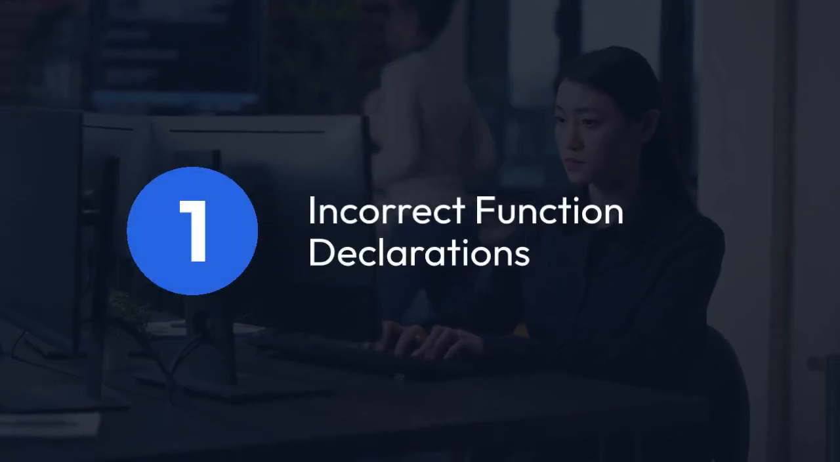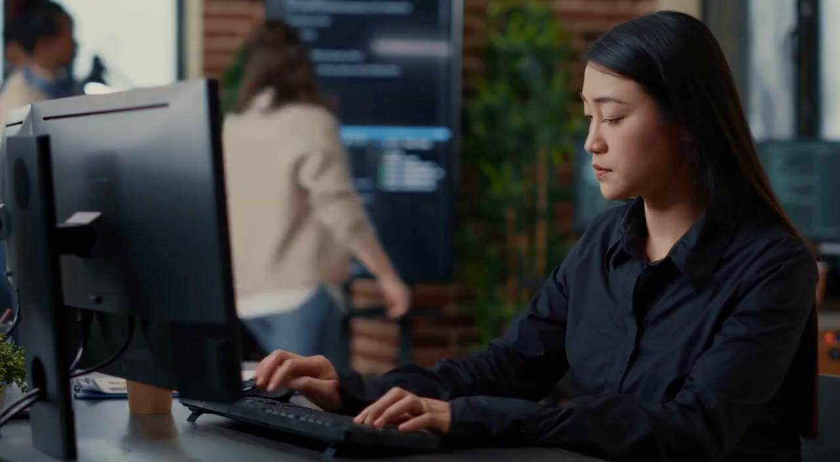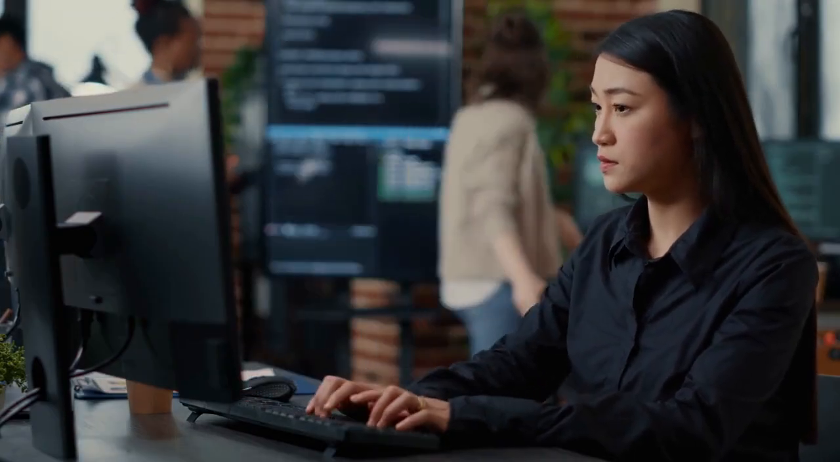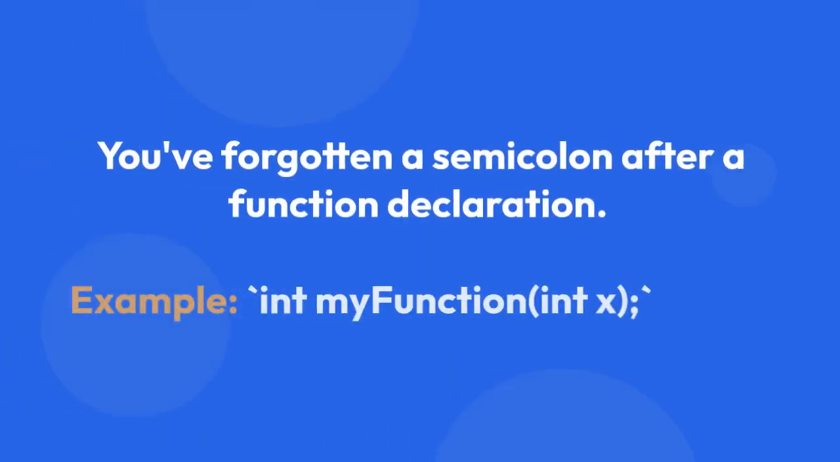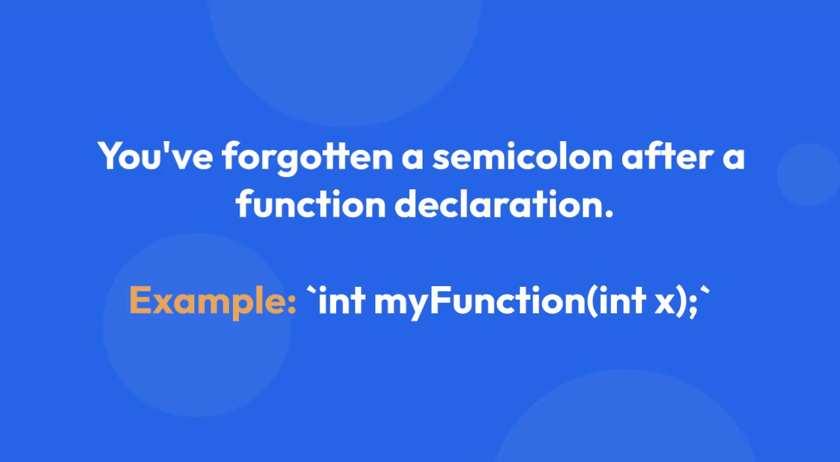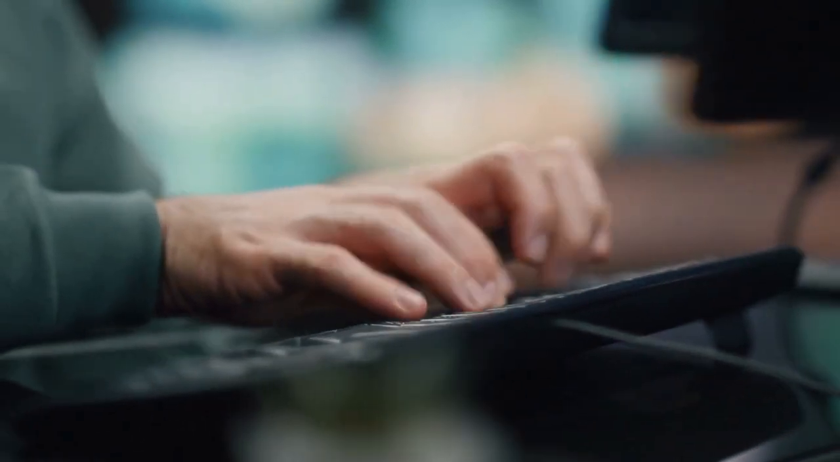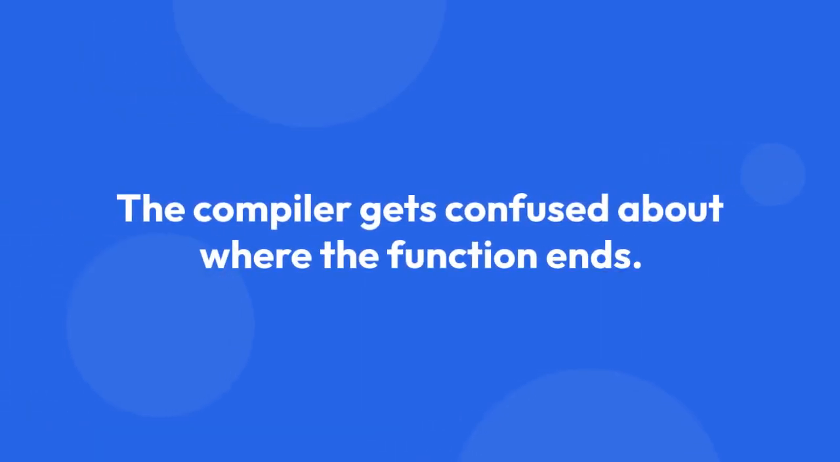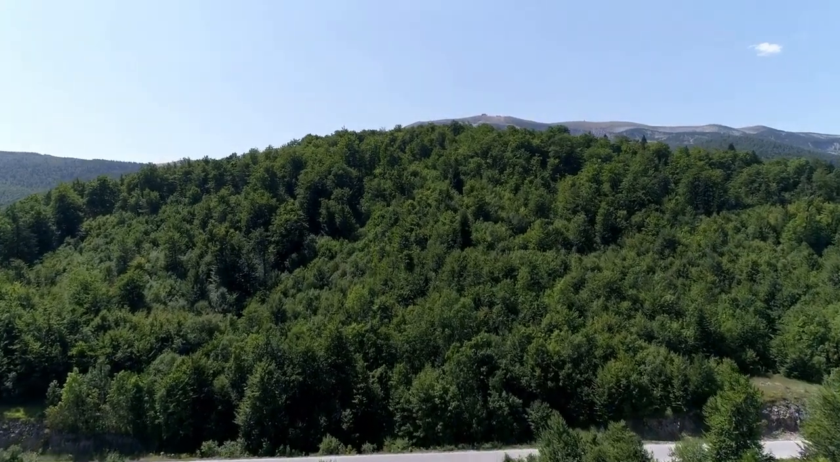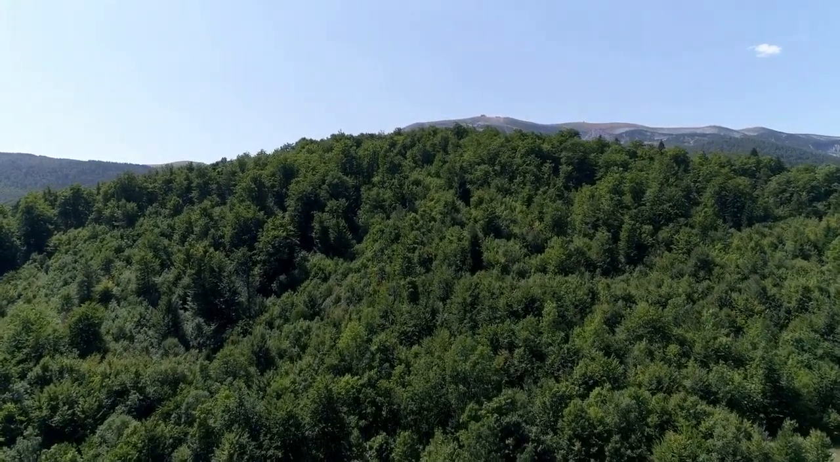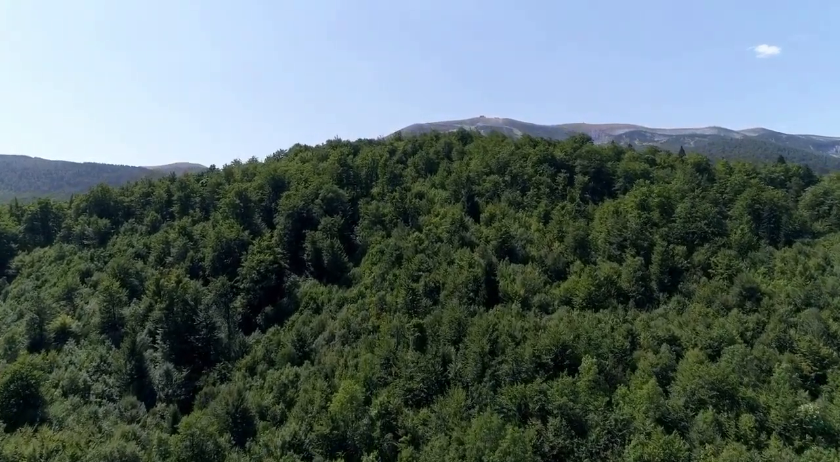1. Incorrect function declarations. The most frequent cause is a problem with how you've defined your functions. Maybe you've forgotten a semicolon after a function declaration, like int myFunction(int x), which should have a semicolon at the end. Or you might have a misplaced or missing curly brace in the function body itself, leading to the compiler getting confused about where the function ends. Remember that every function needs opening and closing curly braces to define the code block belonging to that function.